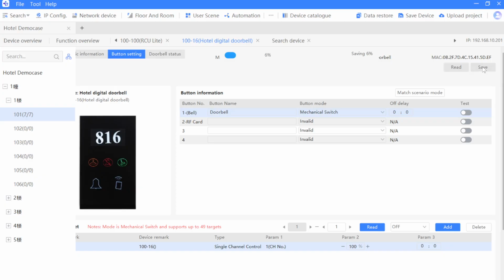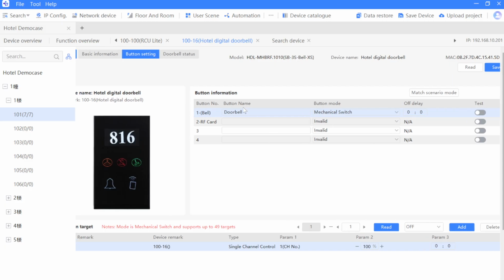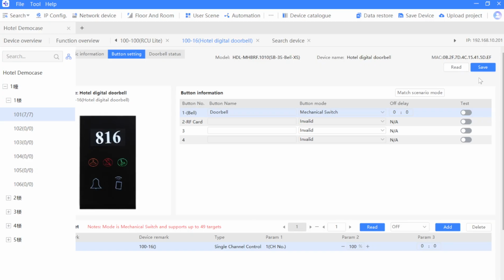And another situation is if your doorbell channel is connected to another relay channel. So in a word, when you want to control the doorbell through this panel, you just need to select mechanical switch and enter the subnet ID, device ID, and the channel number of the channel that the doorbell connected to, and then you can finish the configuration.